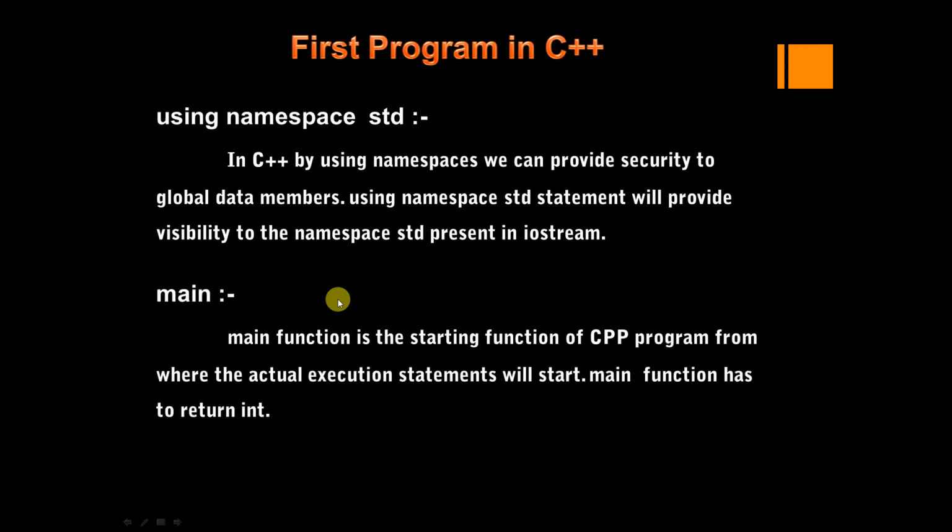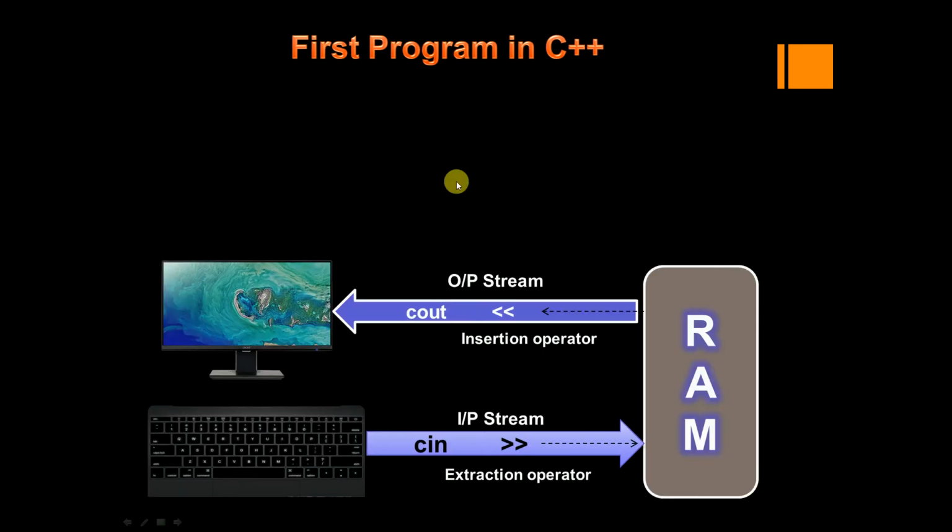So now main. As I said, the main function is the starting function of a CPP program, like C, from where the actual execution of the statements will start. And the main function has to return an integer. It is not a void return type. It is an integer return type. You have to return an integer value. Okay, so next, we have seen some output operations. We have used cout and cin.